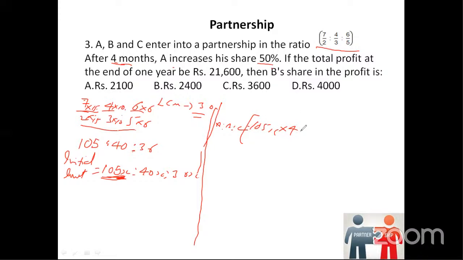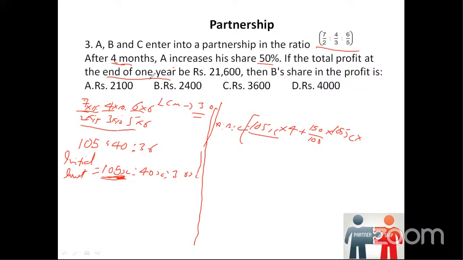Increased share by 50% means, if you remember from percentage, if something is increased by 50%, we write 100 plus 50, which becomes 150%. Since it is percent, we write 150 by 100 of his investment, 105x. It is given at the end of 1 year. You need to observe this very carefully.